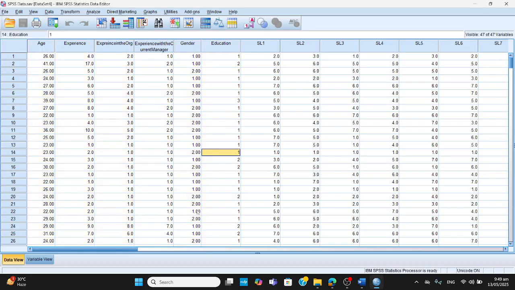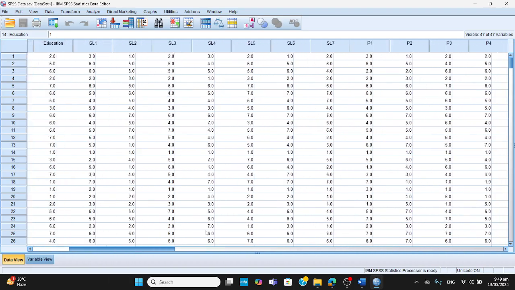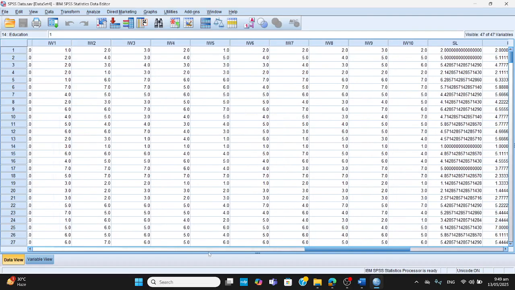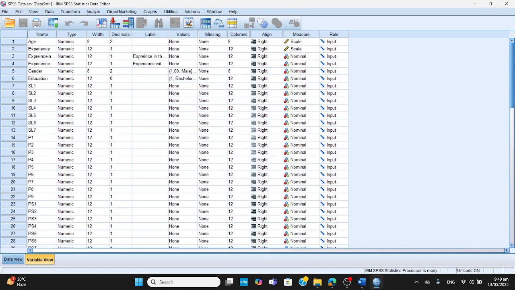And then we have got all the items measured on seven-point scales from servant leadership to innovative work behavior. You can see the variables in the variable group. Age, gender, and all these things are here.